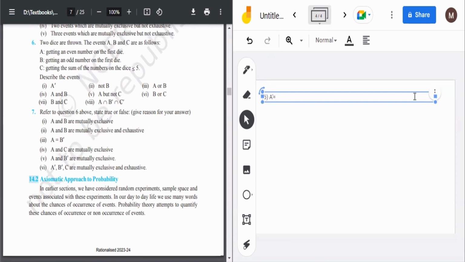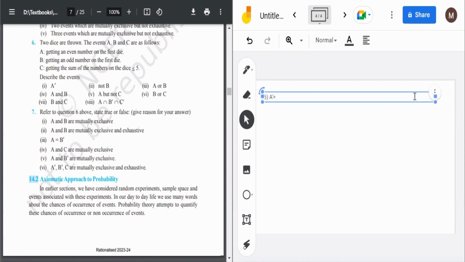What would be A dash? A is getting an even number on the first dice. So A dash would be not getting an even number on the first die, because we have thrown two dice. So what would be A dash? A dash would be getting an odd number on the first die.